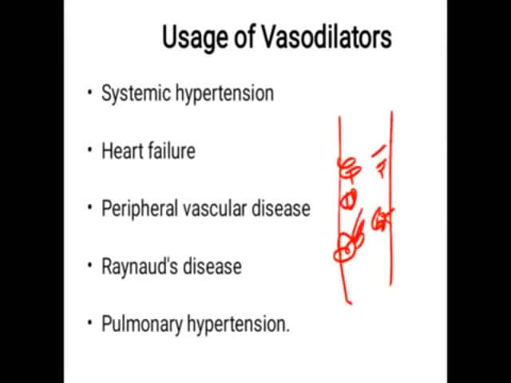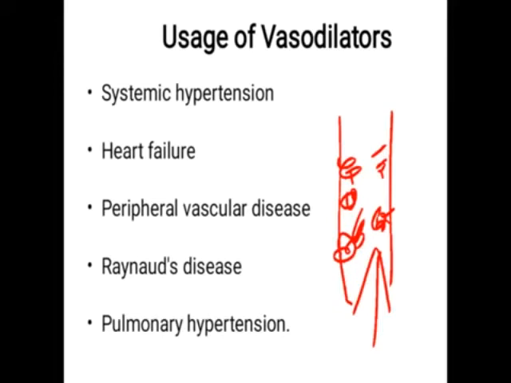Due to this, the force of the blood flowing through increases, the pressure increases because of these plaques present in the vessels. In this way the blood pressure increases, the workload on the heart muscle increases, and it results in hypertension.